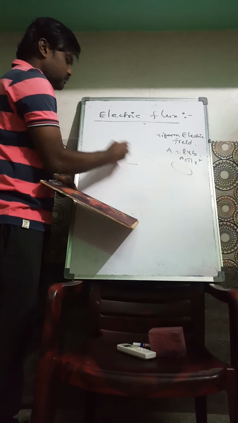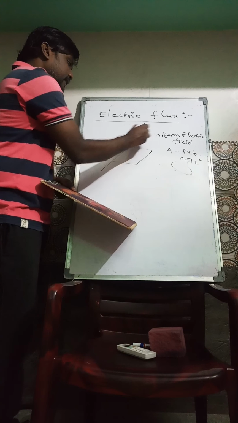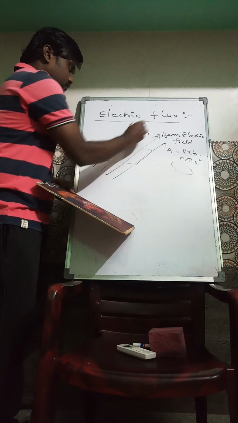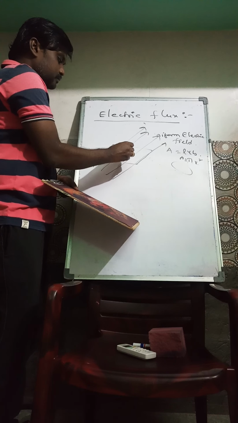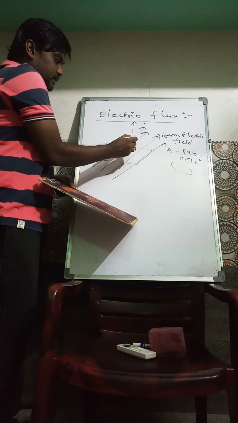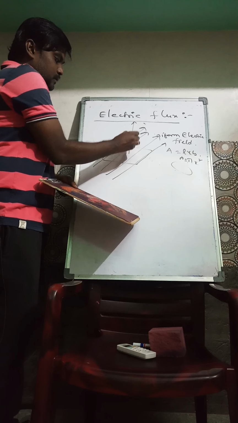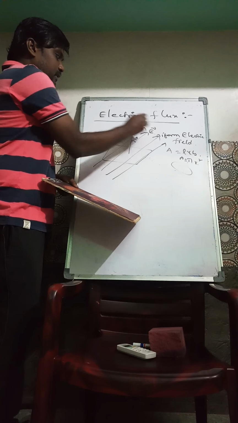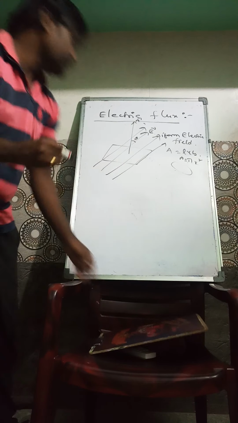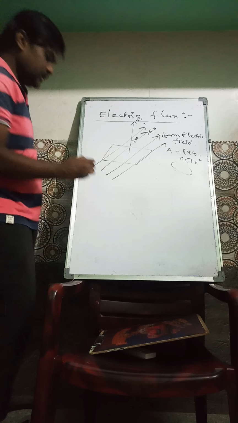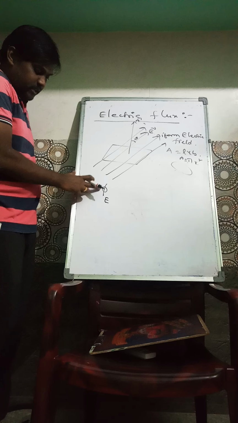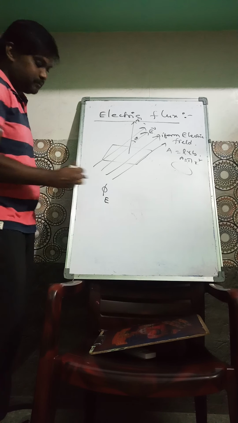Suppose the electric field is like this, and this is the area, and this angle is called theta. Here I am going to define electric flux. Electric flux is indicated by the letter phi E. Phi means flux, electric flux, and it is equal to